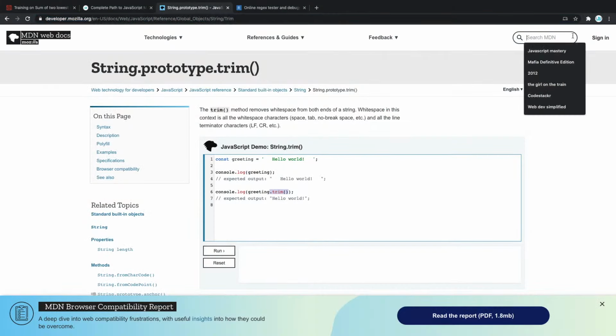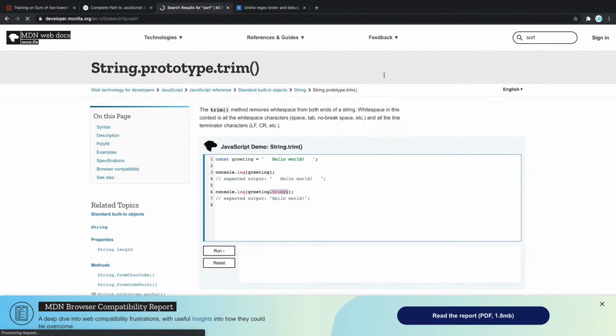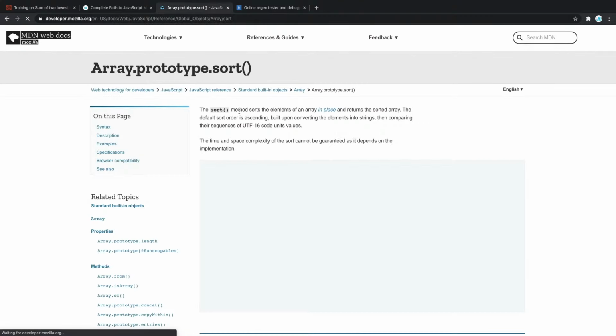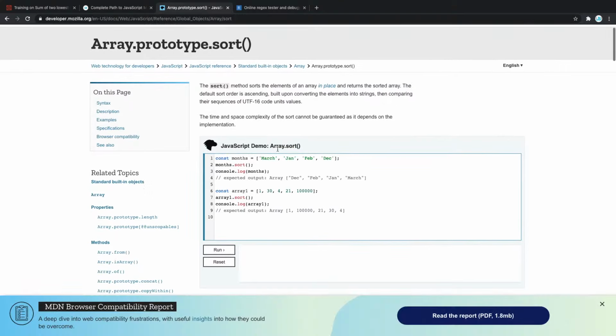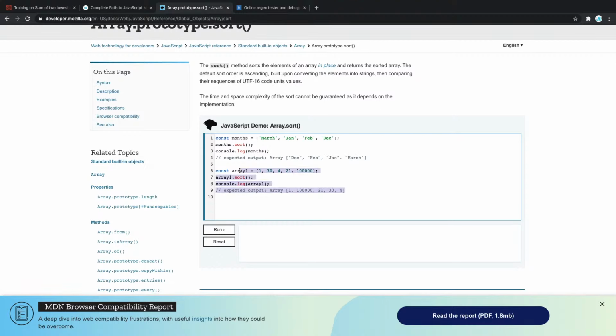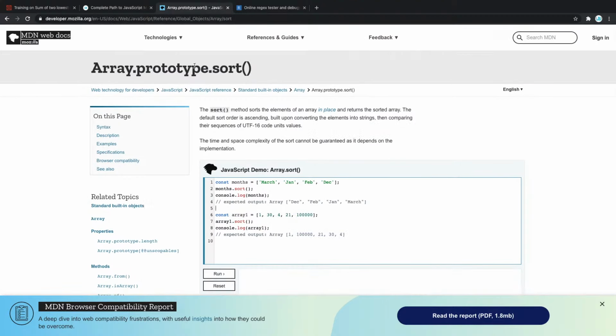So you can do sort, and sort is gonna tell you it sorts the letters, or rather alphabet characters, properly, like D, F, J, M. But with numbers, it doesn't sort them in an ascending order. You have to find out how to work around that.